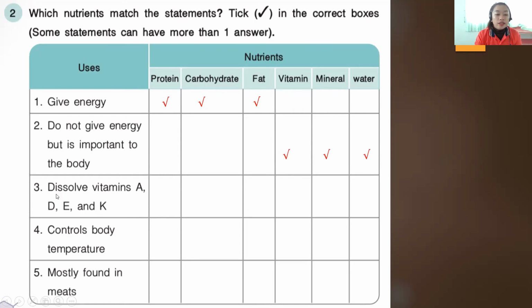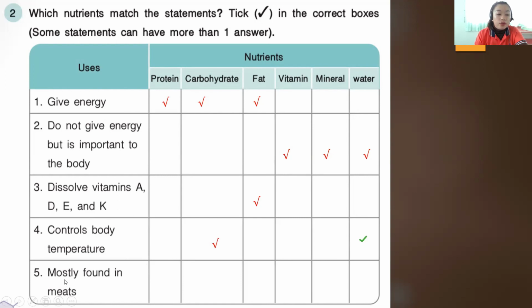Okay, and next we have dissolved vitamins A, D, E, and K. So what nutrients dissolve these vitamins, vitamins A, D, E, and K? We have fat nutrients. Okay, and next, number 4, controls body temperature. What nutrients can help us control body temperature? So we have here water and carbohydrates. Okay, so next we have the last one.